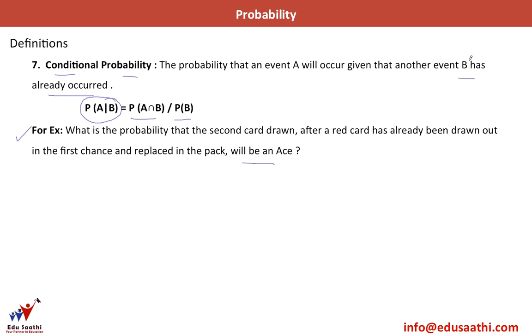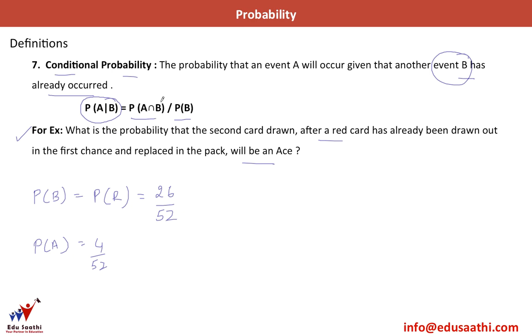So here, what is the event B which has already occurred? It is that a red card has already been drawn out. So what is the probability of event B here, which is the probability of getting a red card? We know that there are 26 red cards out of a total of 52. So the probability of getting a red card is 26 by 52. Now P of A is getting an ace. So P of A is what? 4 by 52. We have 4 aces out of a 52 pack of cards.